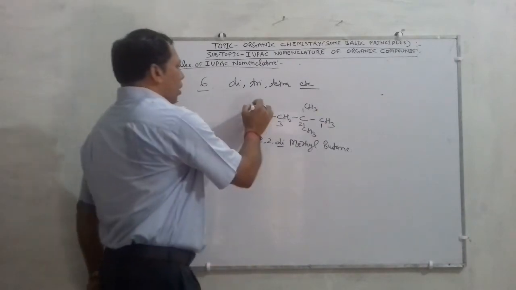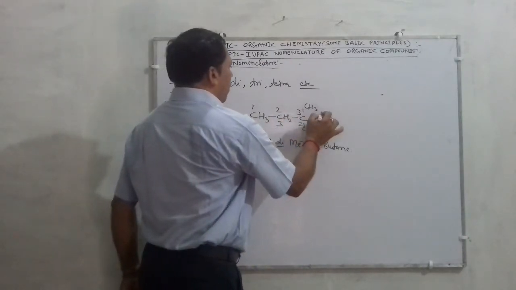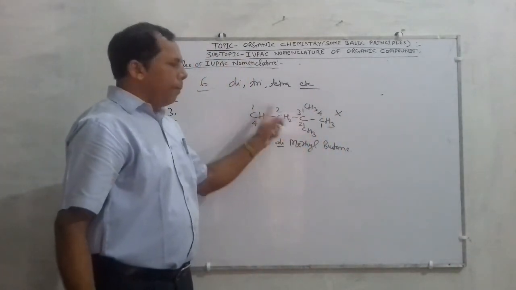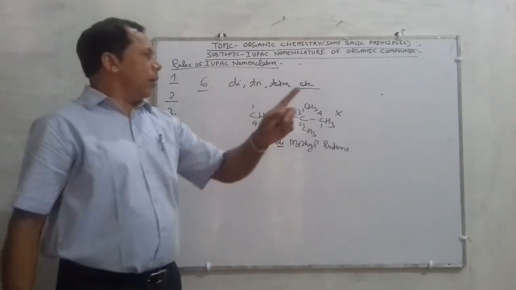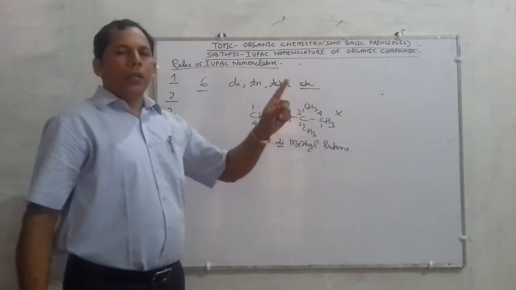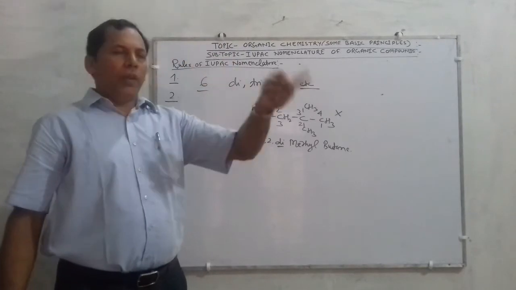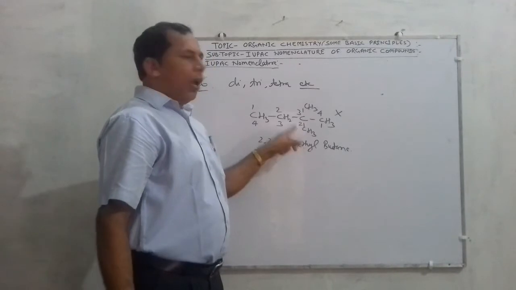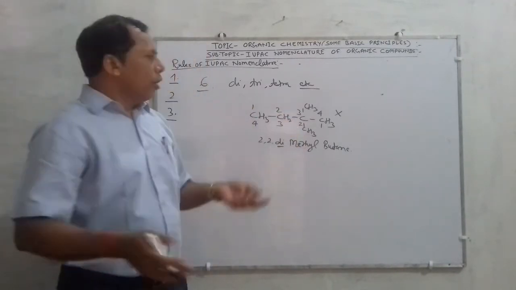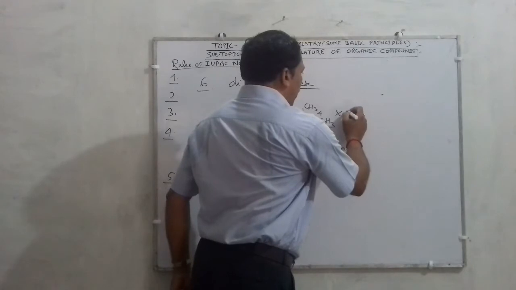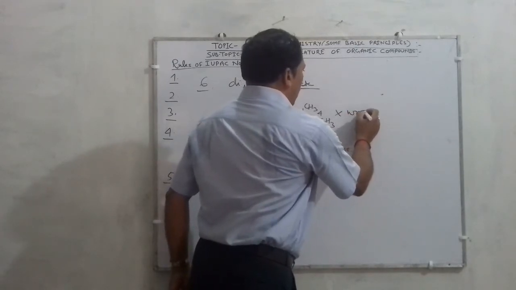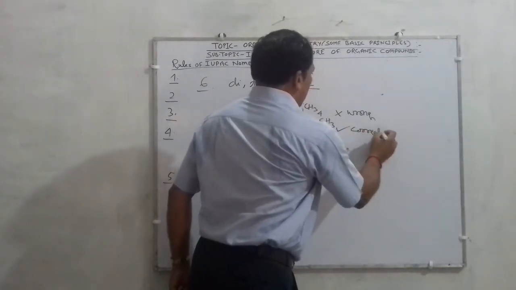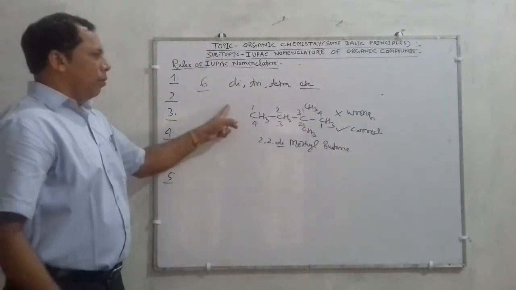But children, if you are counting as such 1, 2, 3, 4, this is wrong. If you write 3,3-dimethyl butane, it will be wrong, because 3 plus 3 gives the value 6. So in IUPAC the lowest number is always preferred. 2 plus 2 is 4, and from the upper side 3 plus 3 gives 6. So the upper side counting will be wrong and the lower will be correct. This is the statement of this very rule.